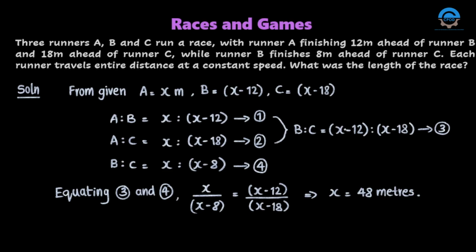So we are equating the first two data and getting B is to C as X minus 12 is to X minus 18. Then in the second data we are getting B is to C ratio as X is to X minus 8. So here both are B is to C. So we are equating both the terms and we are getting the value of X, that is the length of the whole race, as 48 meters.